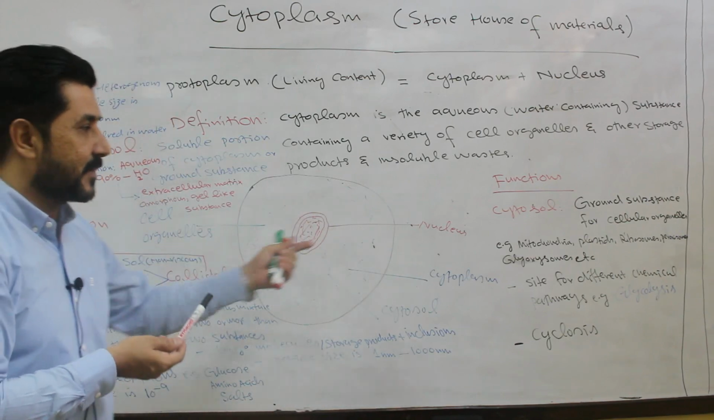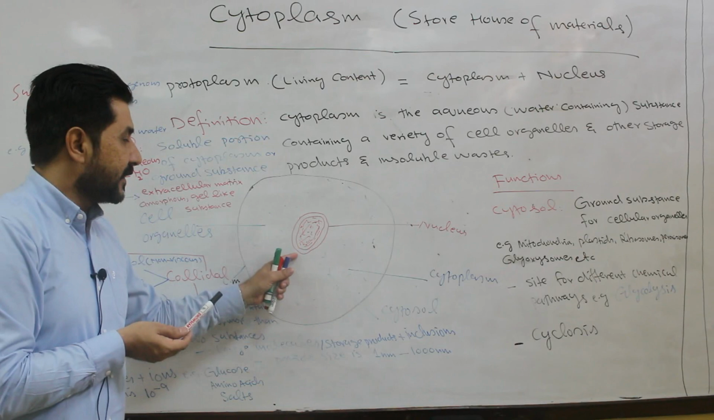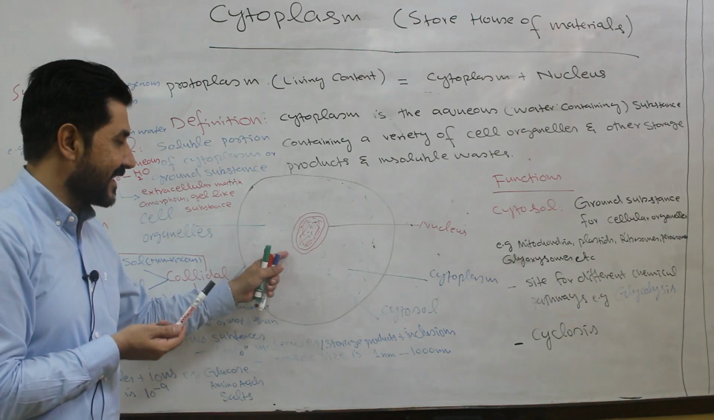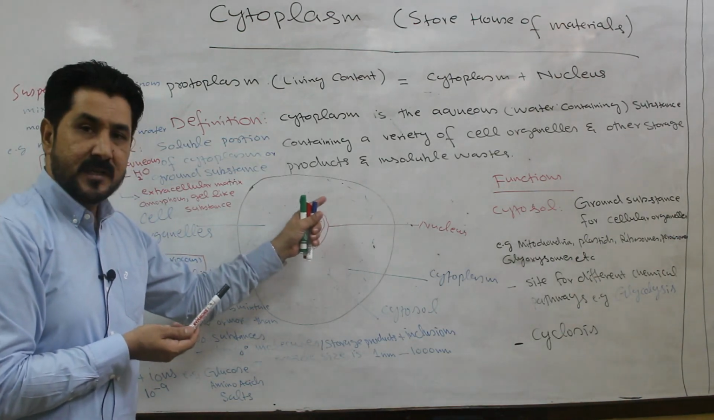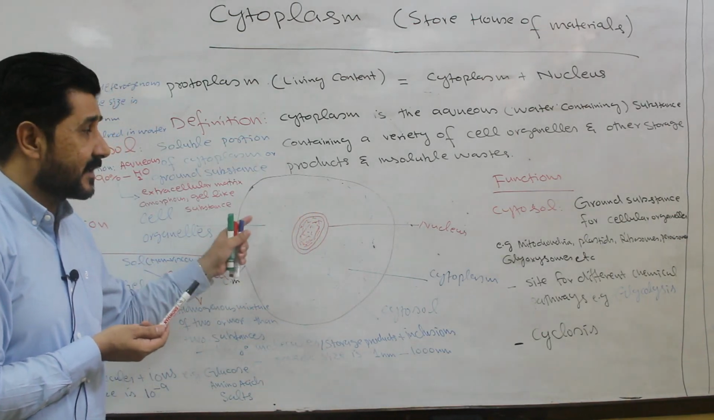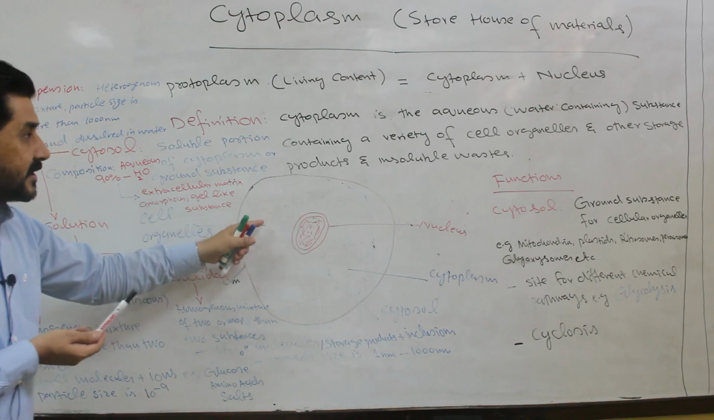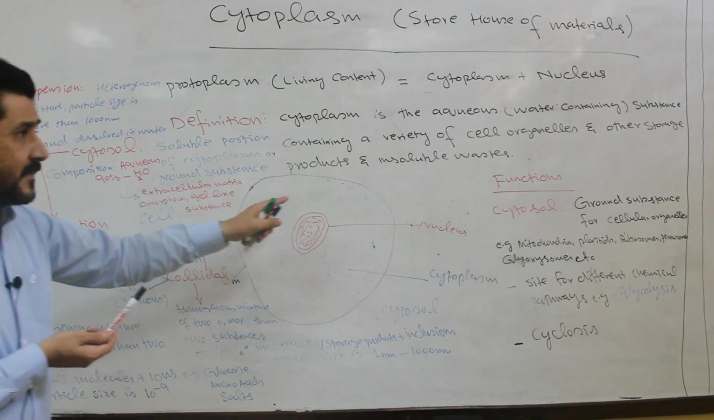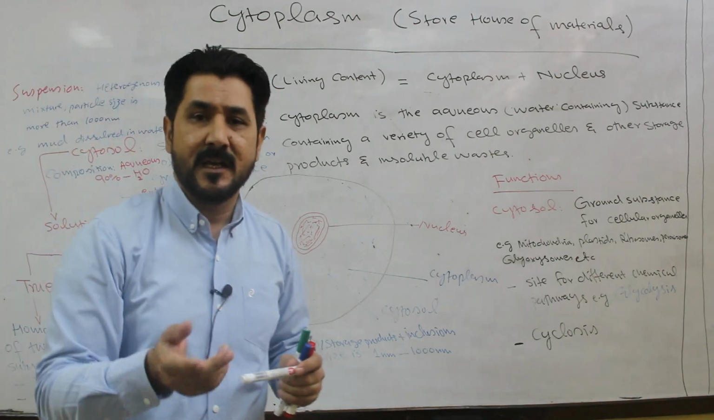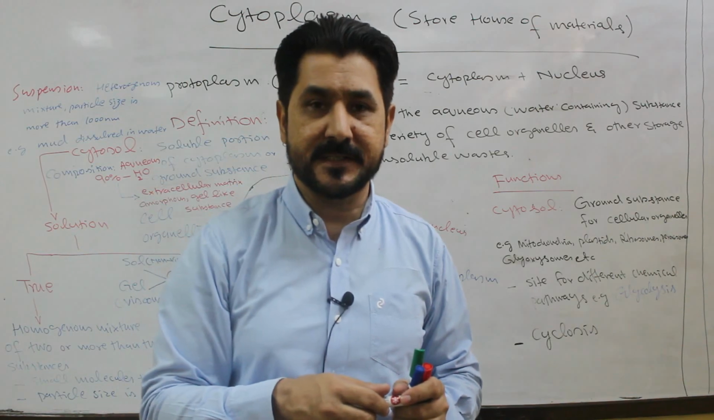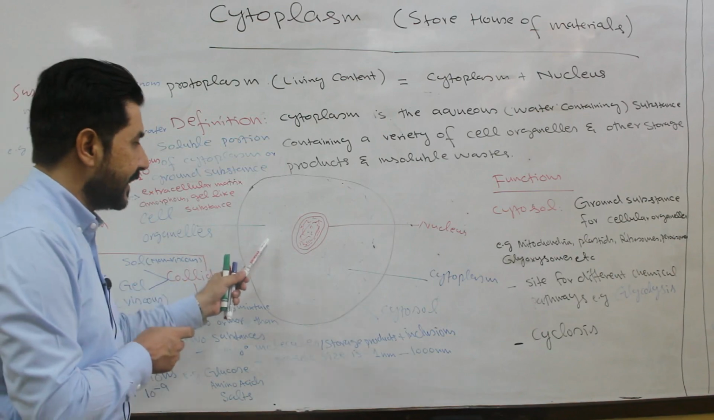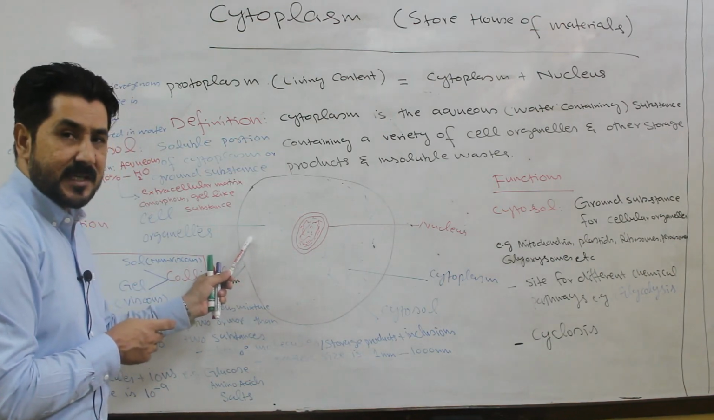Cell organelles, for example, it contains endoplasmic reticulum, nucleus, Golgi bodies, dictyosomes in the case of plants, centrioles, centrosomes, peroxisomes, glyoxysomes. All these cell organelles are present in the aqueous region, that is cytoplasm. And also other storage products. Other storage products mean glucose, carbohydrates, lipids. All these storage products are present in this part of the cell which is called cytoplasm.